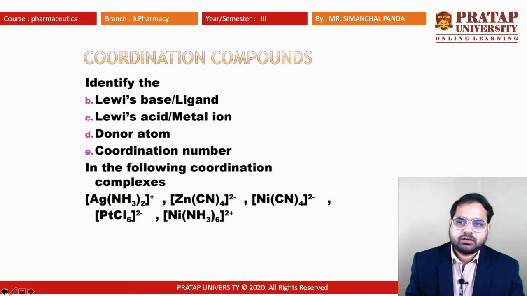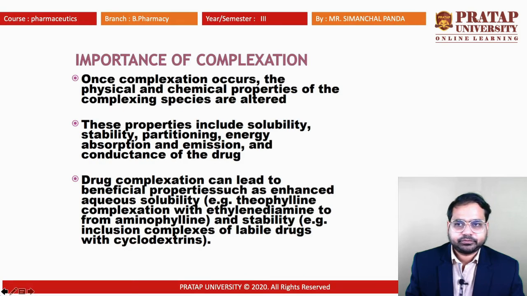So there are Lewis bases, Lewis acid or metal ions, and donor atom. Coordinate number can be known from the sharing of electrons. There are different importances of complexation. First, when complexation occurs, the physical and chemical properties of the complexing species are altered. These properties include solubility, stability, partitioning, energy, absorption and emission, and conductance of the drug.